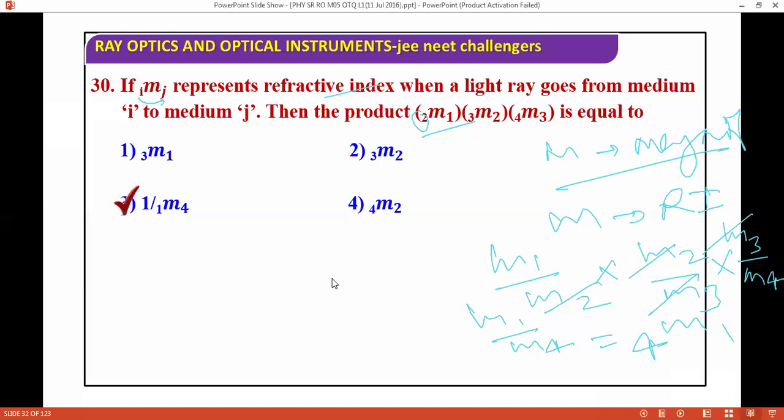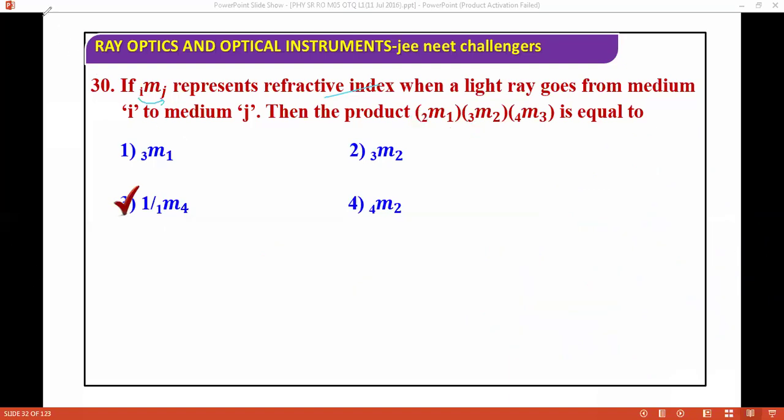So what is the correct answer? Here we have 4m1, so basically this is 1 by 1m4. I hope you have gone through everything. If you don't know, please go through it and then only you can attempt such questions. Otherwise you will feel demotivated and think negative about it. Okay, leave it.